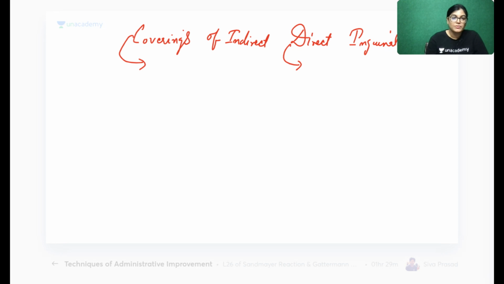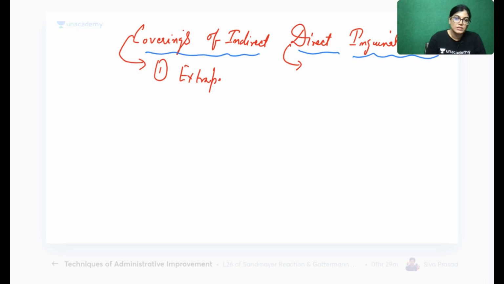So this side is the direct and this side is the indirect. If we talk about indirect, it is covered firstly by extra peritoneal tissues. From inside to out, extra peritoneal tissues. The second layer will be the internal spermatic fascia.